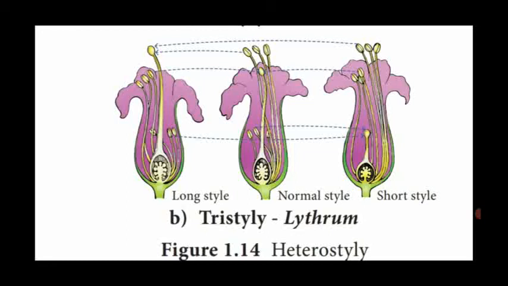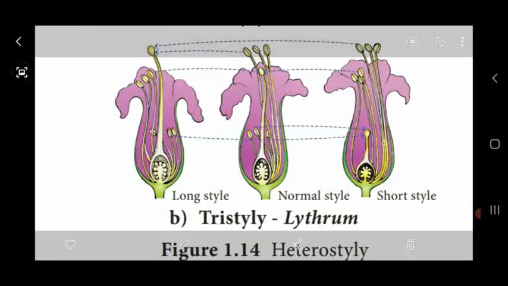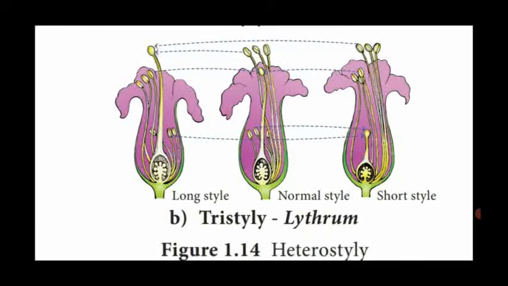So the normal style flower is crossed with the other 2. Likewise, long style flower is crossed with the other 2. Likewise, short style is crossed with the other 2. So whatever may be, the height of the length is one of the factors, but the plant is also doing the cross-pollination mechanism by means of equal length of a stamen and a stigma. That process is called heterostyle cross-pollination mechanism.